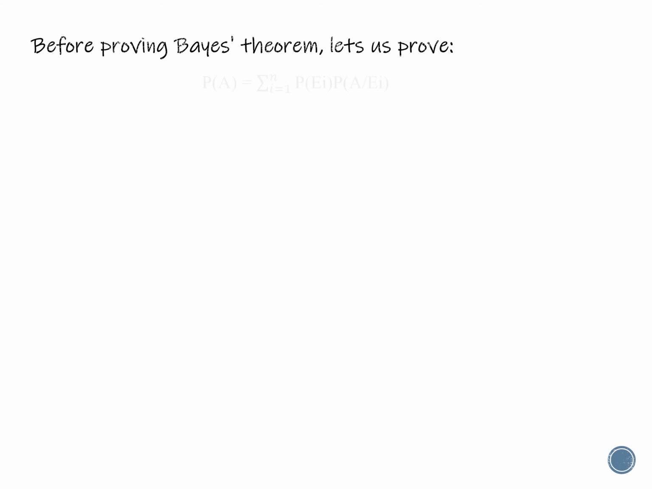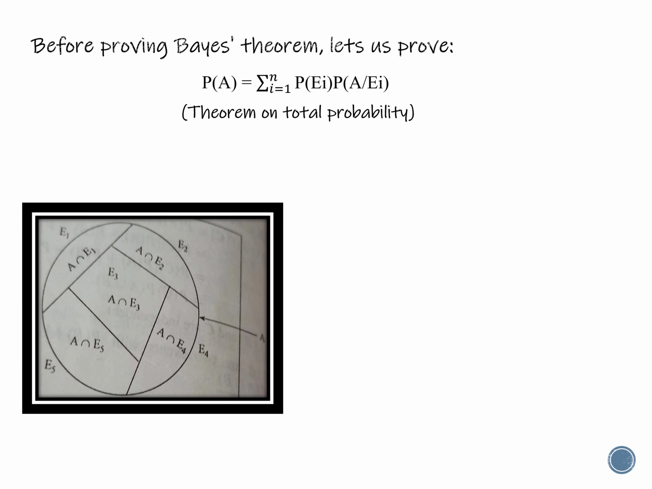Before proving Bayes theorem, let us prove the theorem on total probability. That is, P of A equal to summation i runs from 1 to n P of Ei into P of A given Ei. Let us look at the Venn diagram. Given E1, E2, etc., En are exhaustive and mutually exclusive events. That is, E1, E2, etc., En are the set of all possible outcomes of an experiment such that the union of all Ei is the whole sample space S, and if you take any two, Ei and Ej, they are disjoint.